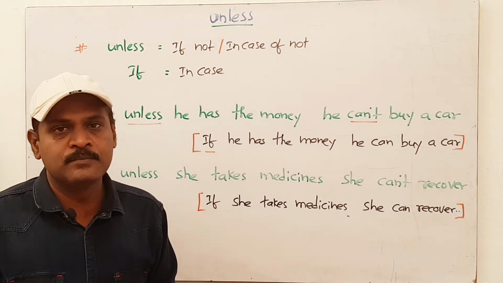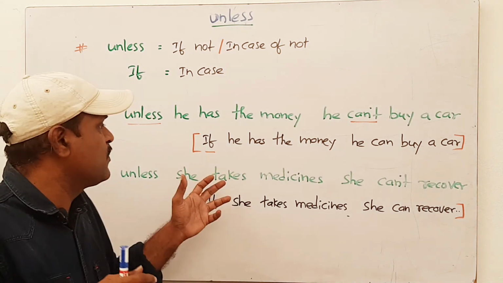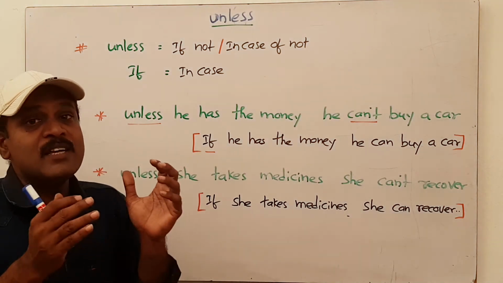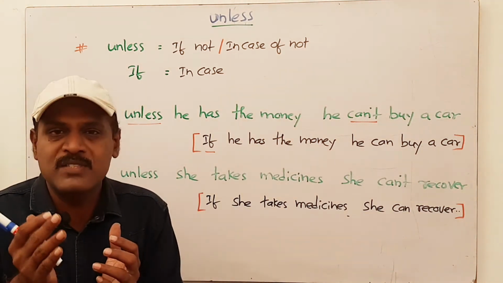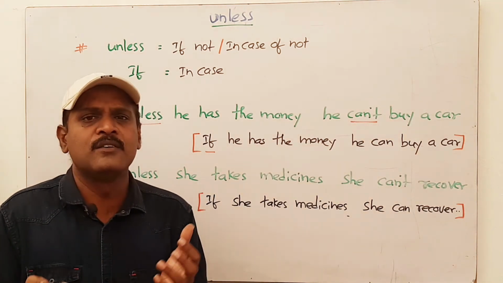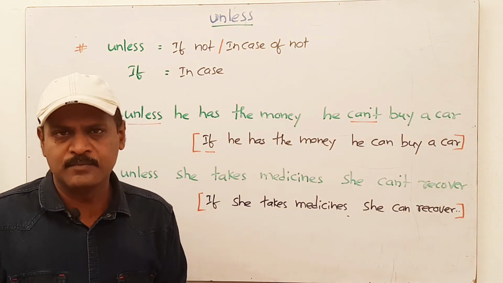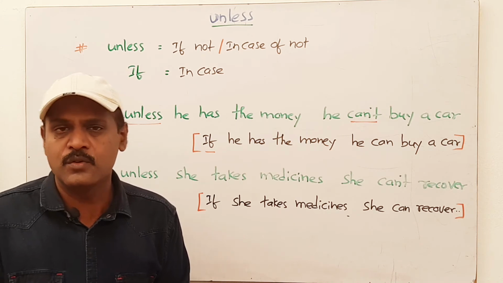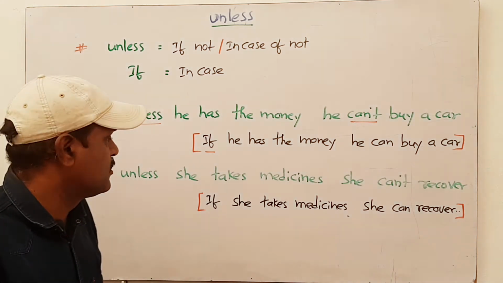If you use if in place of unless, in the second part we use just a positive like can, will, shall. So I think you are getting my point.